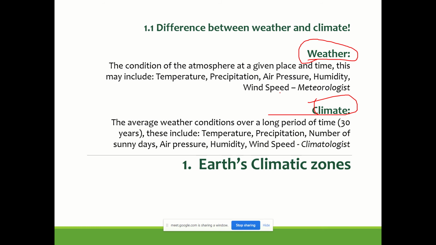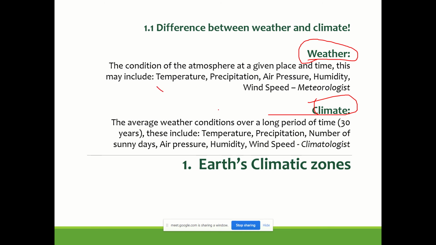Weather is the condition of the atmosphere at a given place and time. This may be temperature, precipitation, wind speed, humidity, and so on. Normally what we see in the newspapers and newsrooms is information about the weather. They don't talk about climate; that is the big picture. The definition of climate is the average weather condition over a long period of 30 years, a minimum of 30 years.